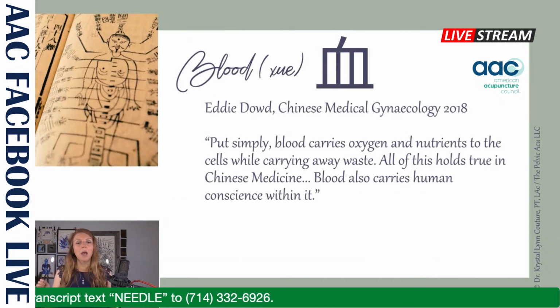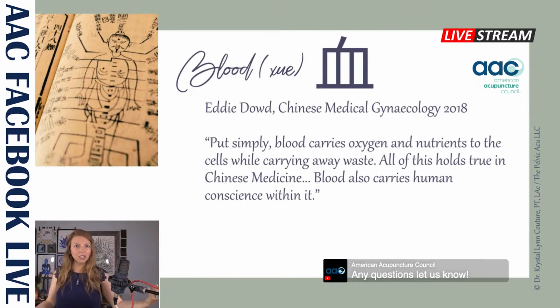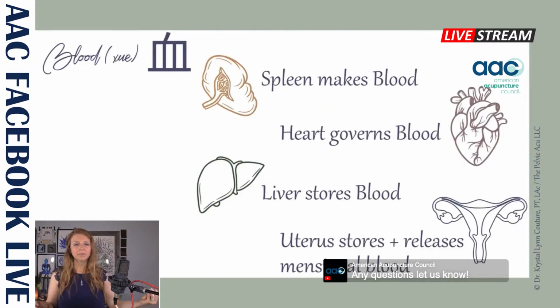Let's talk blood. Put simply, blood is going to carry oxygen and nutrients to the cells while carrying away waste. Chinese medicine believes this too. And Chinese medicine believes that blood carries the human conscious or consciousness within it. So blood has this very physiological, robust nature to it. And by carrying the consciousness within it, it's got a very robust spirit as well.